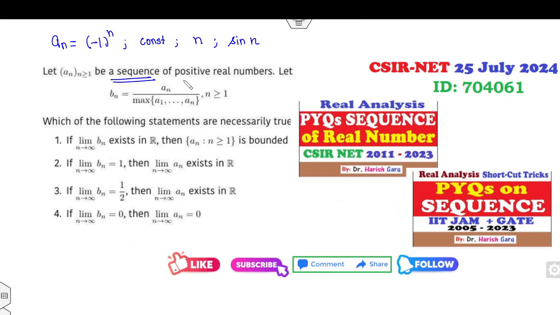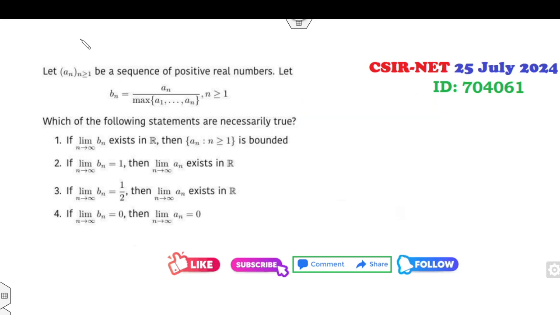Now, it's a sequence of positive numbers, so sin n does not satisfy this condition. Constant is satisfied, n is satisfied. Fine, so I can take these counterexamples and then we can prove it easily. So let's start with this.